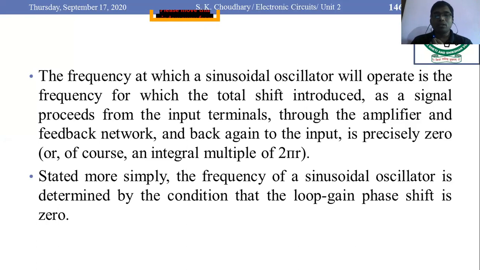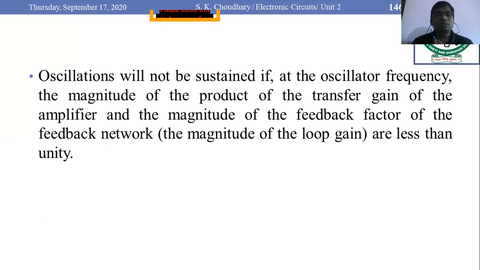The frequency of the sinusoidal oscillator is determined by the condition that the loop gain phase shift is 0. This is a very important one. Oscillations would not be sustained if, at the oscillator frequency, the magnitude of the product of the transfer gain of the amplifier A and the feedback factor of the feedback network beta is less than 1. Means beta A, if beta A is less than 1 or greater than 1, oscillation would not be sustained. Only the condition should be that it is equal to 1.